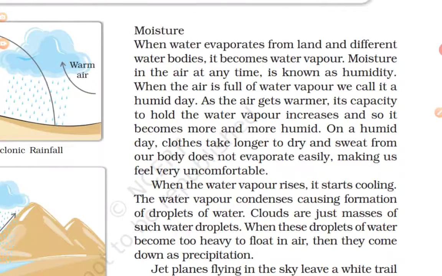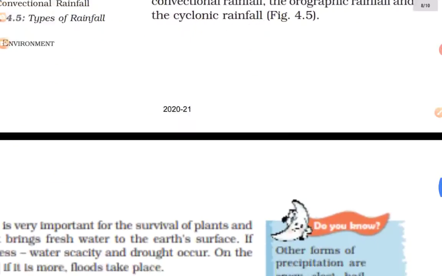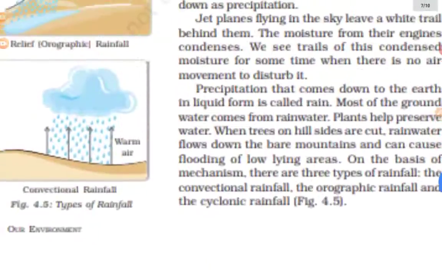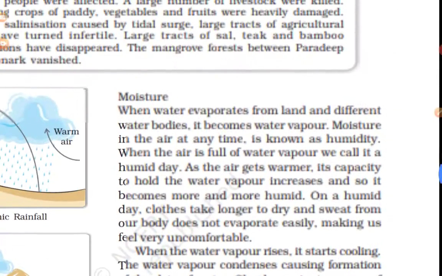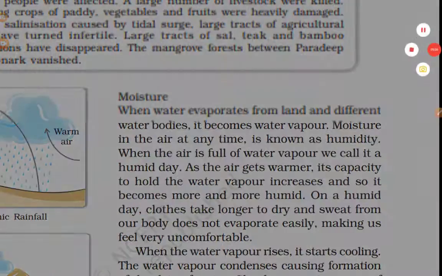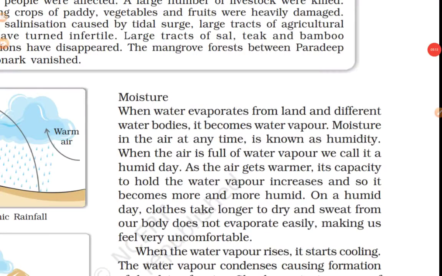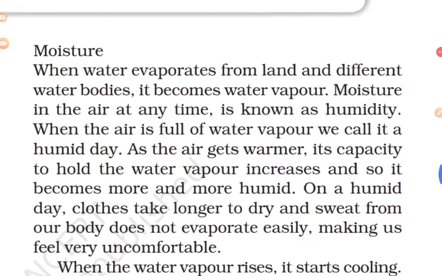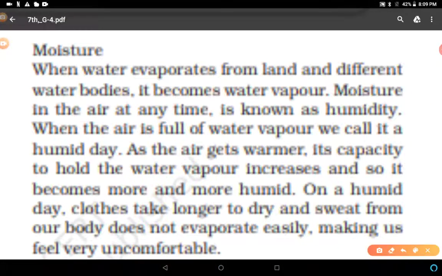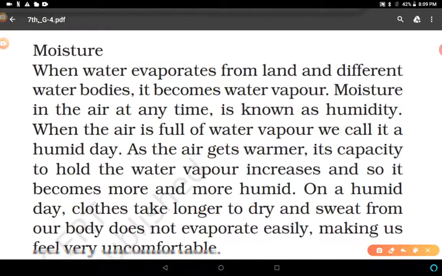What is moisture? Moisture is a very simple topic. You just have to understand about moisture. It is about water evaporating from land and different water bodies. You know that water evaporates from different kinds of water bodies and becomes water vapor. In this way it takes the form of water vapor in the air.